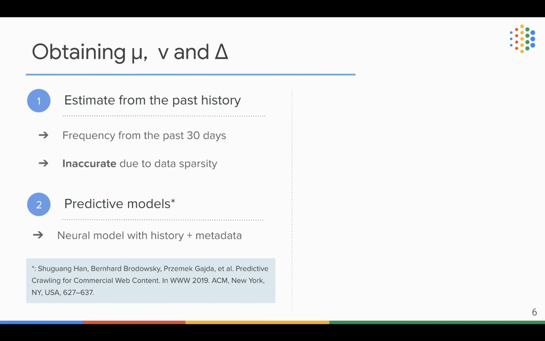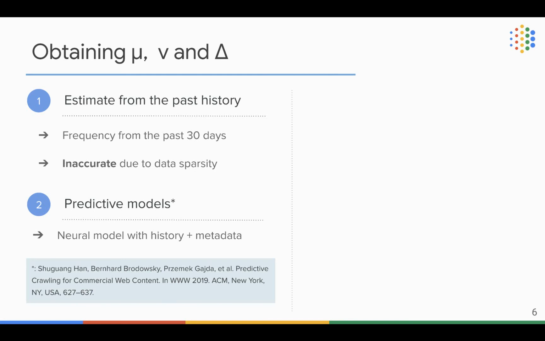Most of the above recrawling strategies assume knowledge of the impression rate, the click rate, and the change rate, which are actually unknown beforehand. To obtain such information, the simplest approach is to estimate from the past 30-day history. For example, you can use the historical frequency from the past 30 days. However, this might be inaccurate because of data sparsity. For most of the offers, we only crawl them 1 or 2 times a month.